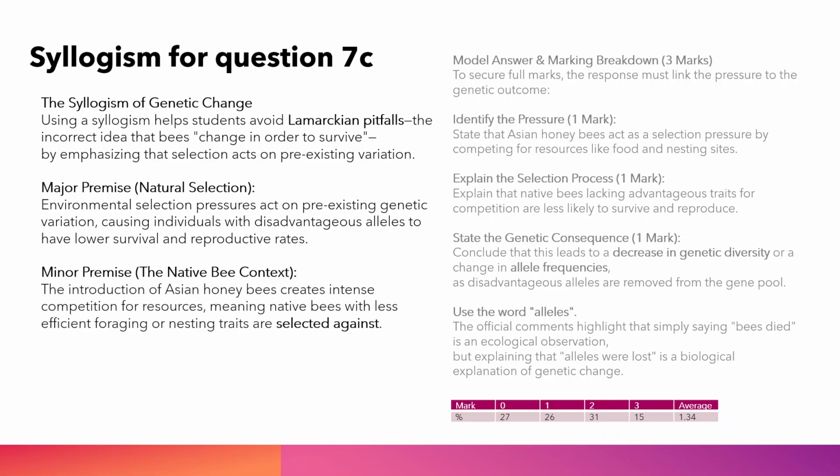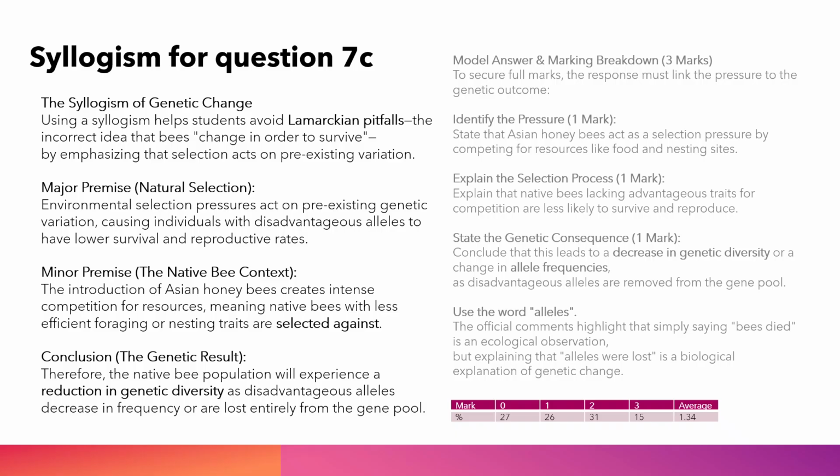Minor premise: the native bee context. The introduction of Asian honeybees creates intense competition for resources, meaning native bees with less efficient foraging or nesting traits are selected against. Conclusion: the genetic result. Therefore, the native bee population will experience a reduction in genetic diversity as disadvantageous alleles decrease in frequency, or are lost entirely from the gene pool.